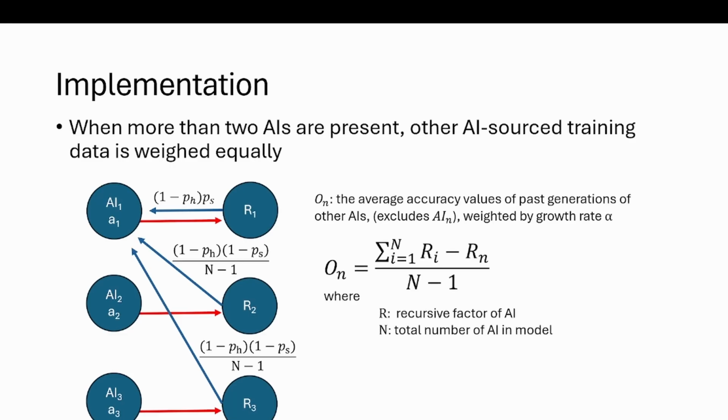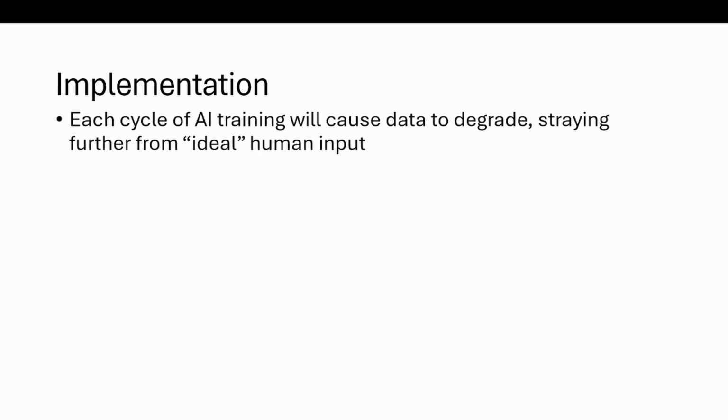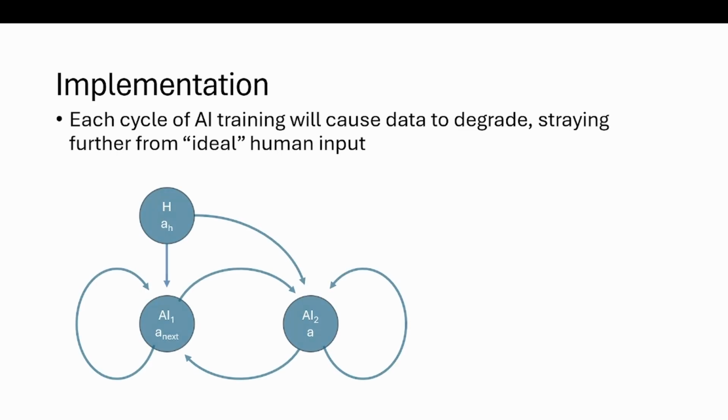This is represented by the other factor O sub n, the average accuracy values of past generations of other AIs. O sub n is simply the average value of the recursive factor of the other AIs. Whenever O needs to be computed, the R value for every AI is computed. Each cycle of AI training will cause data to degrade, straying further from the ideal human input. Seen below, we can say that the accuracy for AI1 in the next cycle will depend on human input and the accuracy of it, AIs running in parallel and the accuracy of their input, and the recursive factor of AI1 and its accuracy.